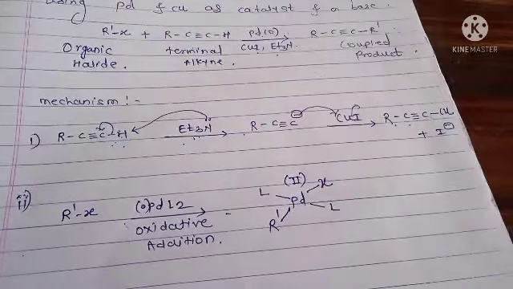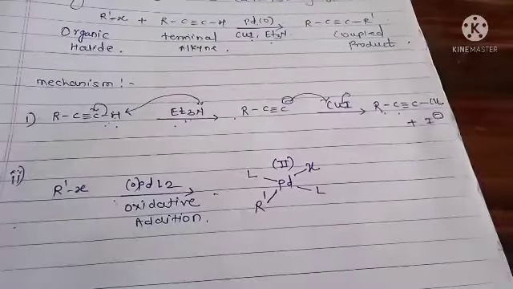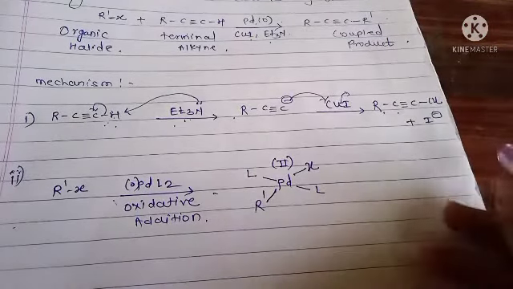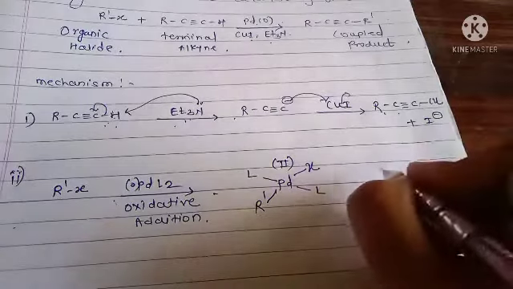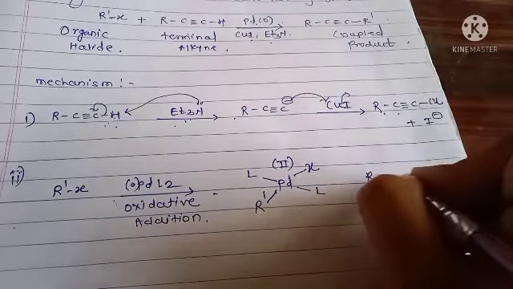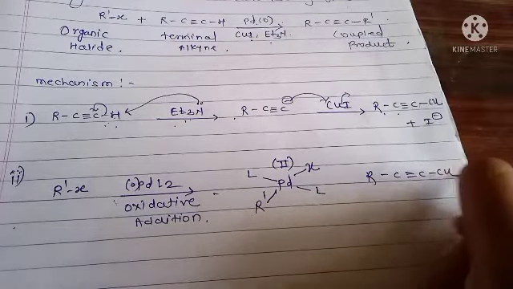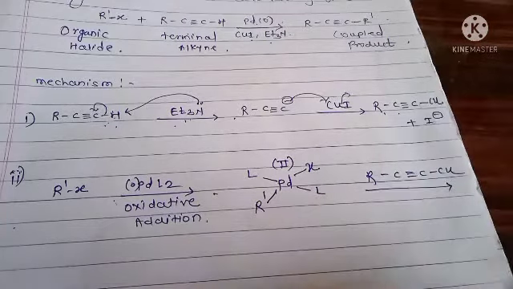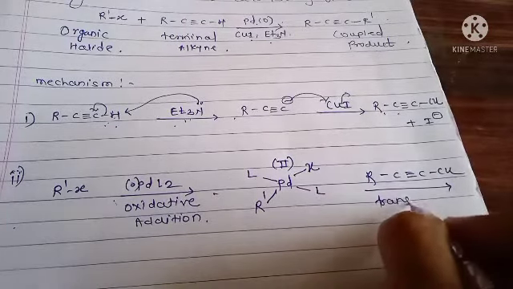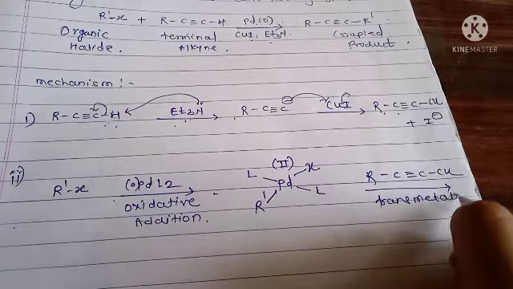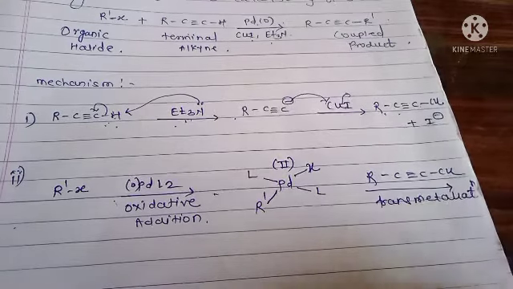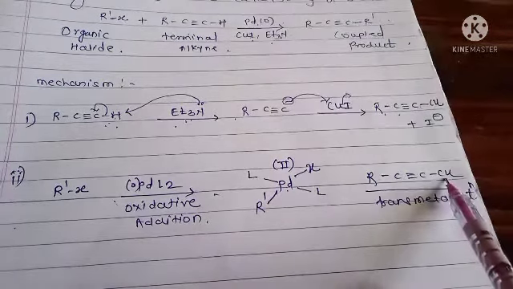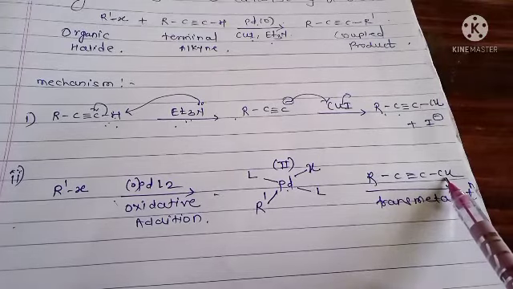In the next step, the transmetallation takes place. Here R-C≡C-Cu, palladium and copper are the two metal atoms.